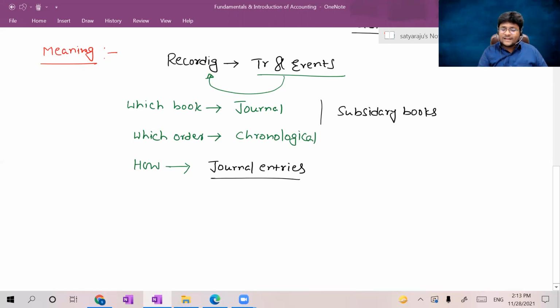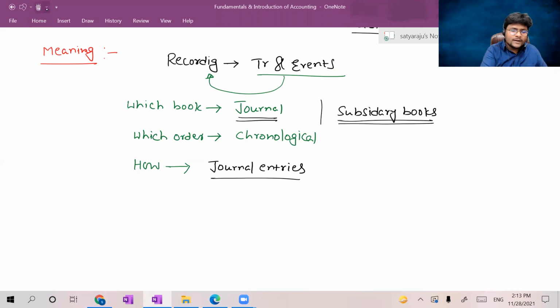You can use the word journal or you can use the word subsidiary books. Then why are they given as two different chapters? Journal is a big book. All types of transactions and events are recorded in the book called the journal. If such a journal is divided according to the characteristics of the transactions and events into several books, those are termed subsidiary books.